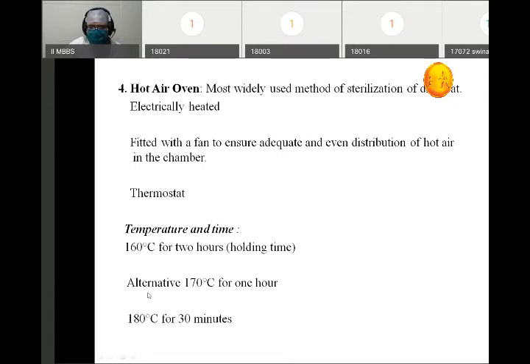Second scenario which we can also use is 170 degrees centigrade for 1 hour. In this, we are increasing the temperature by 10 degrees centigrade and decreasing the holding time by 1 hour. Alternatively, we can use 180 degrees centigrade for 30 minutes. These three scenarios we can use, but most commonly used is 160 degrees centigrade for 2 hours.